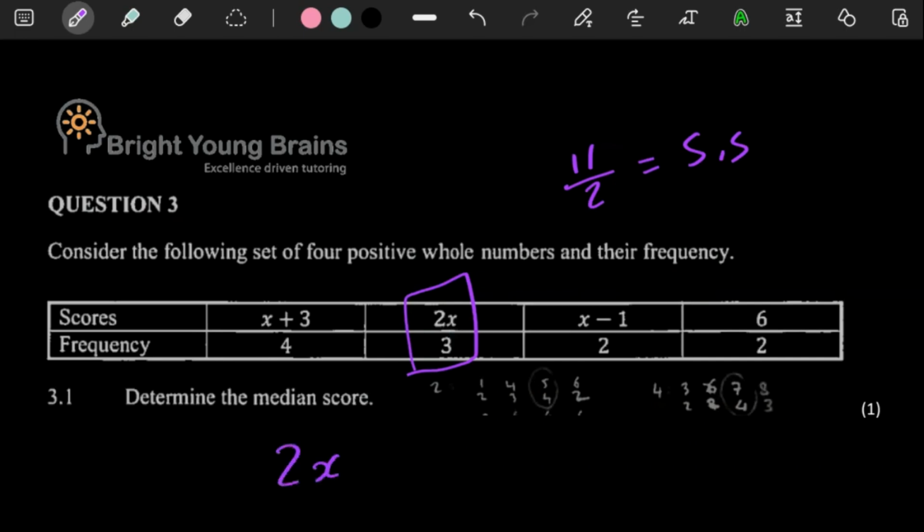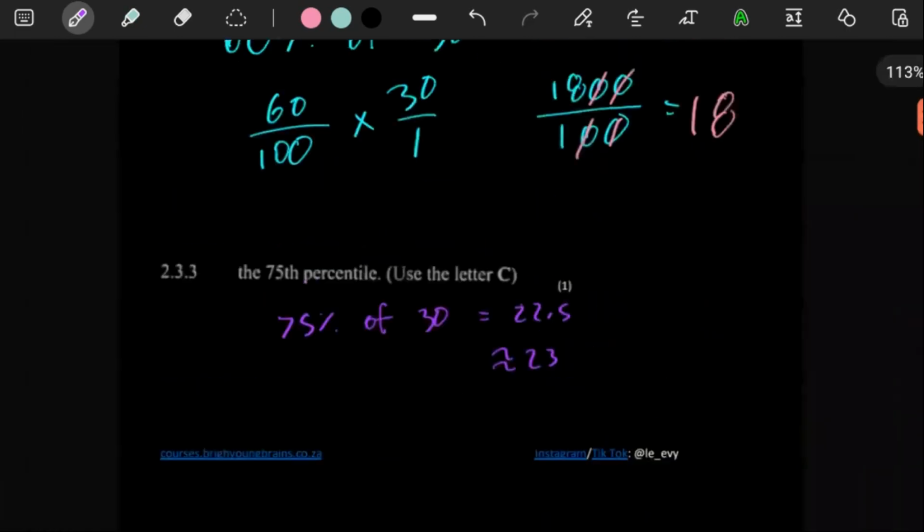You see, we don't know what x is, but we don't need to know what x is. All we need to know is that the median score is going to be somewhere in the middle. So this is quite interesting. But before we even get on though,